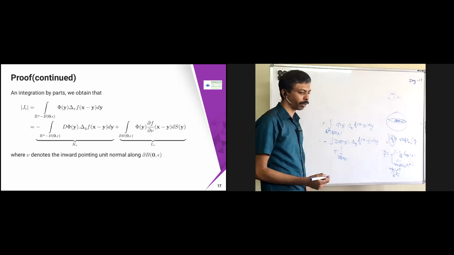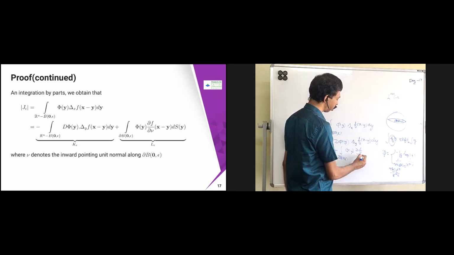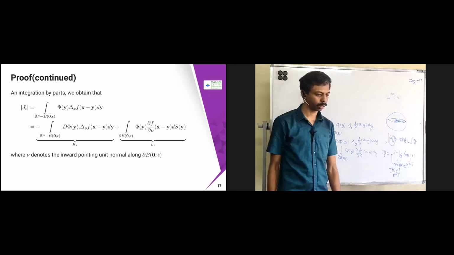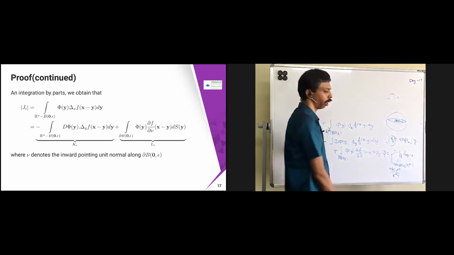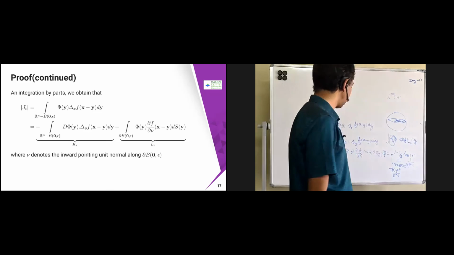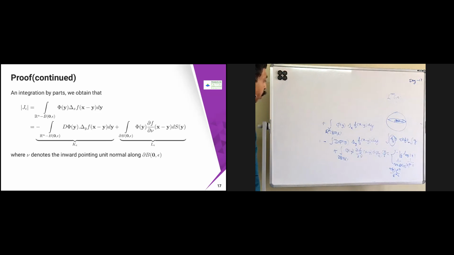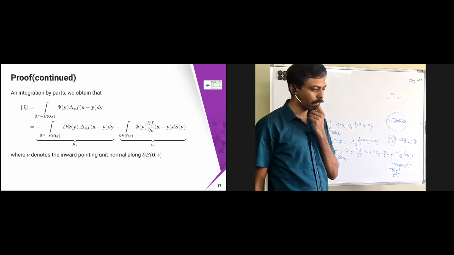Integral over ∂B(0, ε) of Φ(y) into ∂f/∂ν (x − y) dS(y). The surface integral, because this is going to be one dimension less. Therefore, dS(y), not dy. If I put dy, this is a volume integral. If I put dS(y), this is a surface integral.